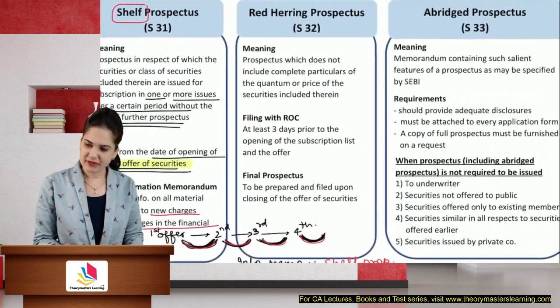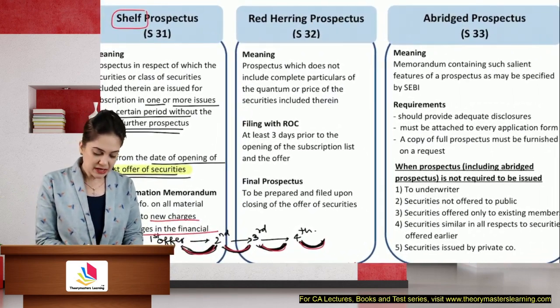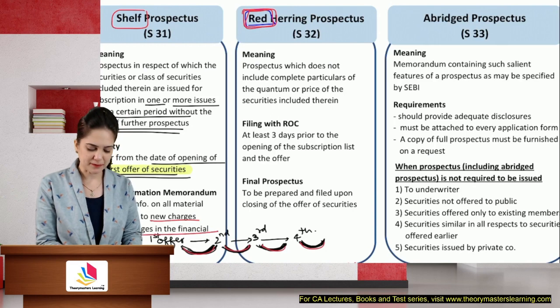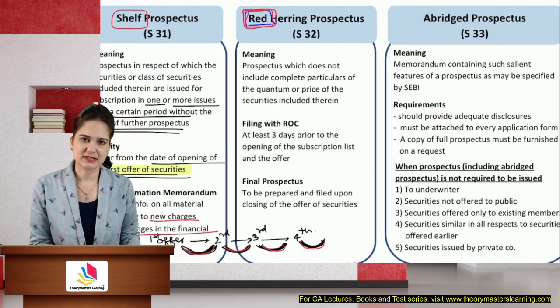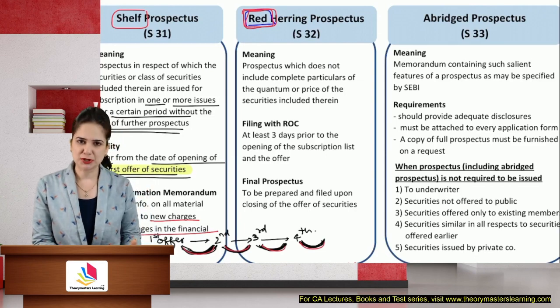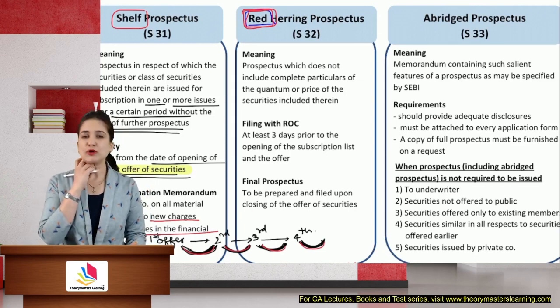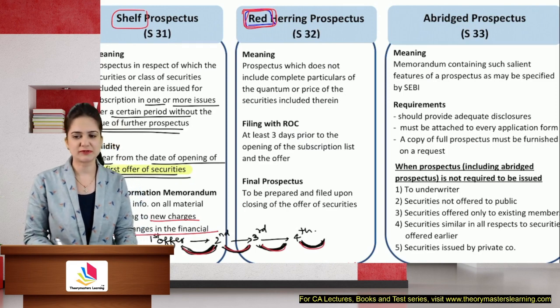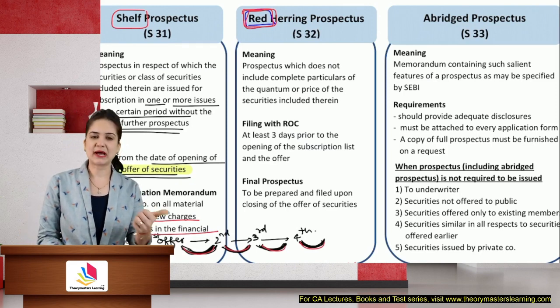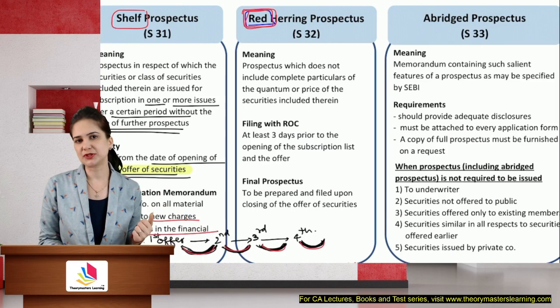Then we have the red herring prospectus. Red means danger. You're trying to highlight that this is an incomplete prospectus. Some information is not mentioned over here. Like, I'm not sure about the issue price. I don't know at what price they will buy the shares of the company. So the issue price and issue size, that is quantum, is not mentioned.